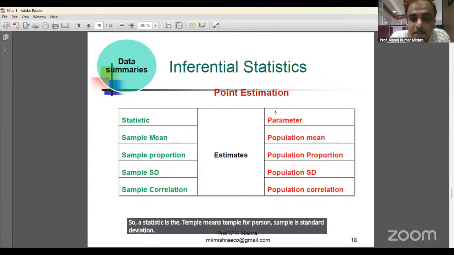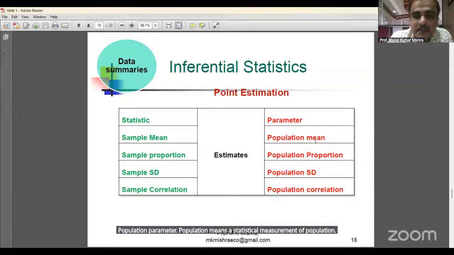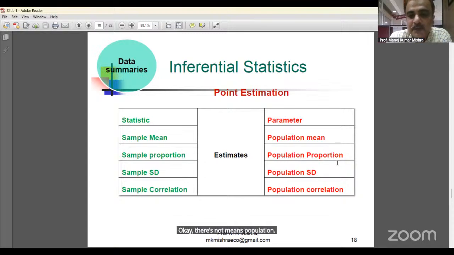And a parameter is a statistical measurement of the population, such as population proportion, population standard deviation, population correlation, population regression function. So statistics estimate the parameter; sample estimates the population.